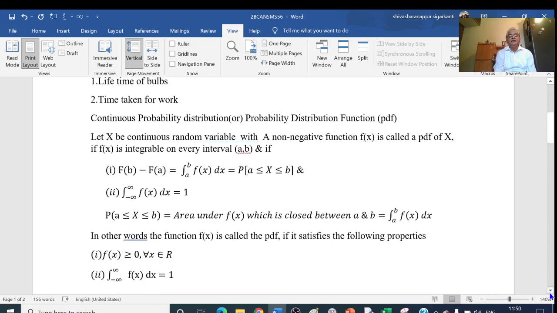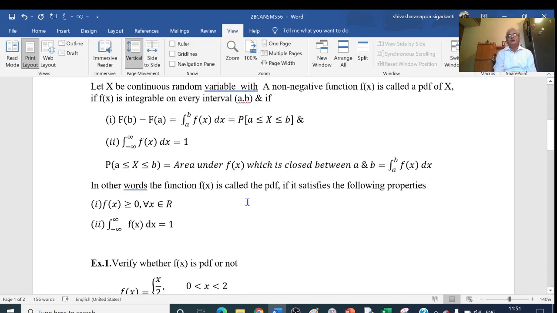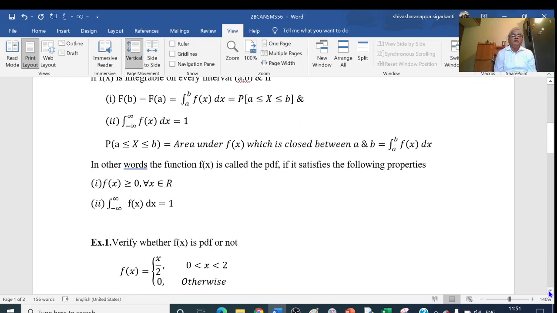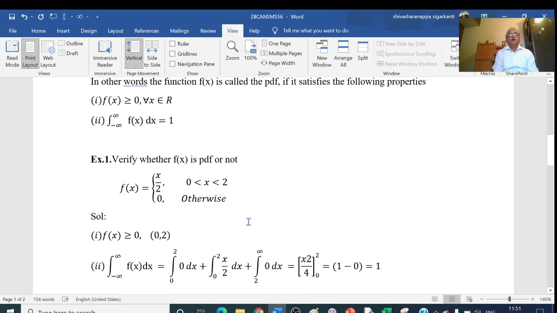In other words, we say that the function f of x is called a PDF if it satisfies, number one, f of x must be greater than or equal to 0 for all x belonging to R, and number two, the integral from minus infinity to plus infinity of f of x dx is equal to 1. If these two conditions are satisfied, then we say that it is a PDF. Now we'll go to an example of verifying whether the given function is a PDF or not. Example 1: verify whether f of x is a PDF or not.